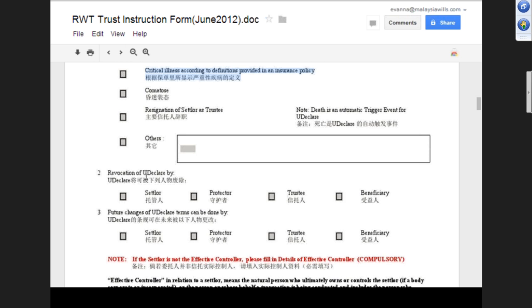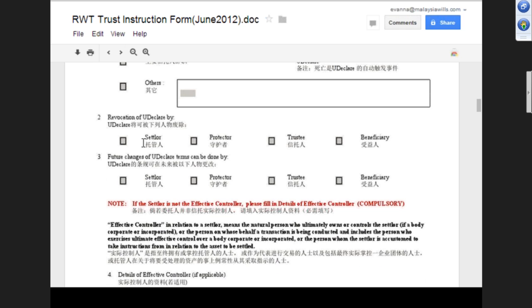Okay, so this is a revocation of the UDeclare. So who can revoke it? During the lifetime, it will be the settlor. Normally the settlor is the one revoking it. Settlor and trustee. Seldom do we give the beneficiary power to revoke the UDeclare, because they could, I don't know, do all sorts of things.